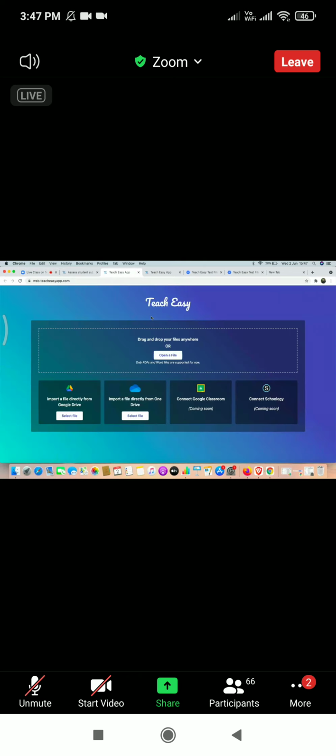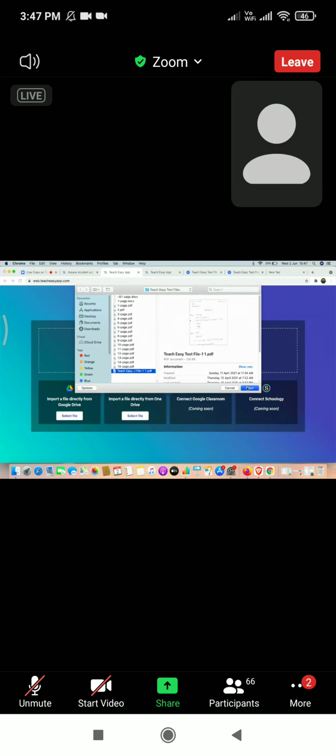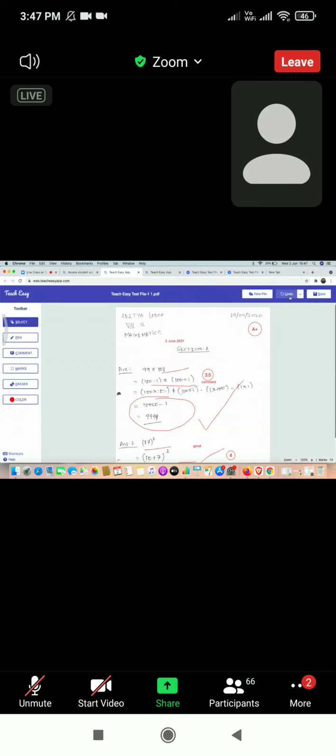So basically, we'll open a file. The file is open, and this is the new file. How the shortcut works is, on the left-hand side, all the tools are there. You will see the pen tool, comment tool, marks, eraser. On the pen tool, there is an underline under P, which means you press P on the keyboard.